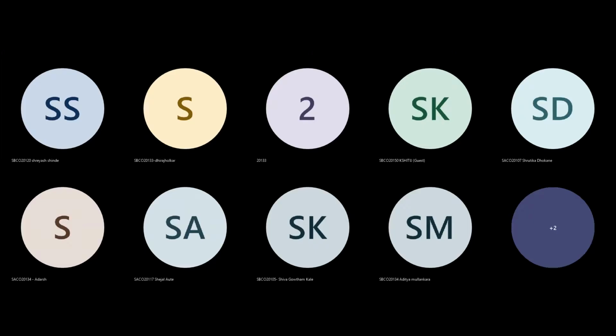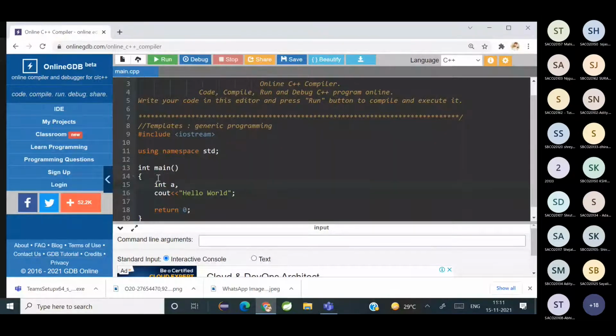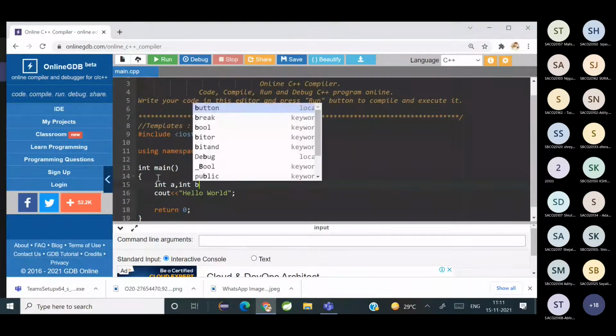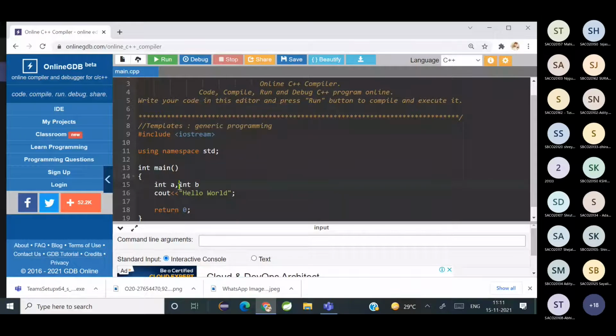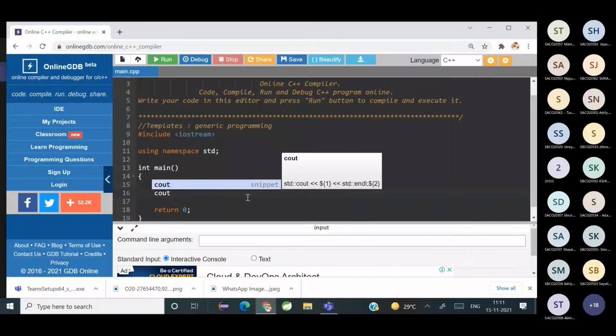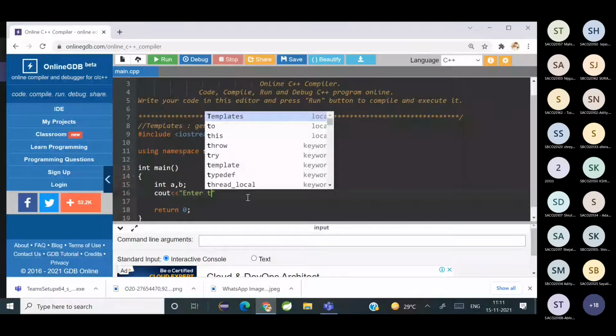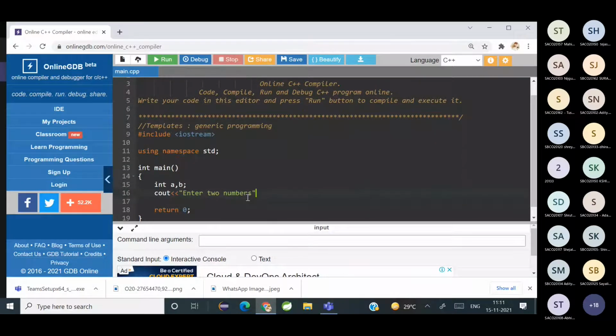Suppose I have int a, int b, and the function is printing with cout the two numbers, C out, and I'm accepting a and b.